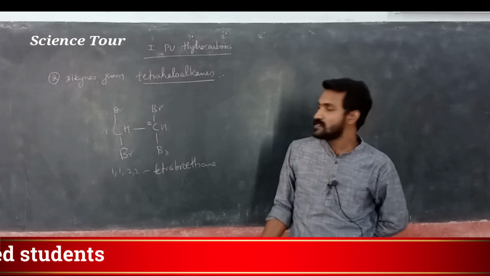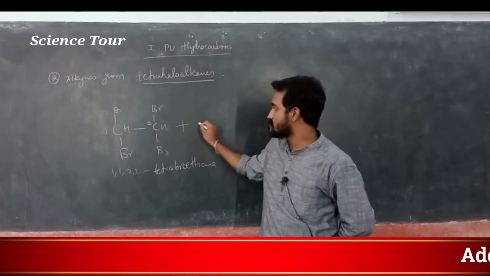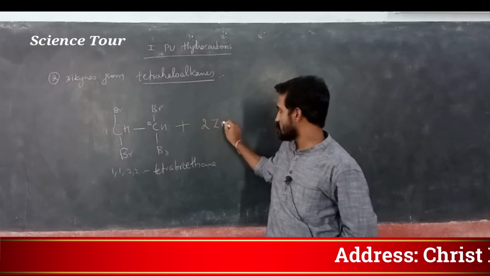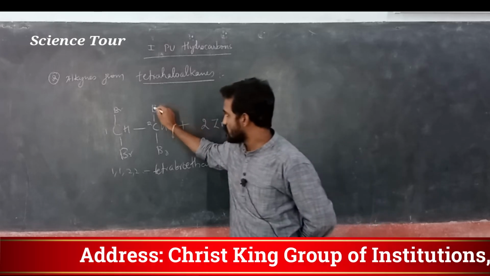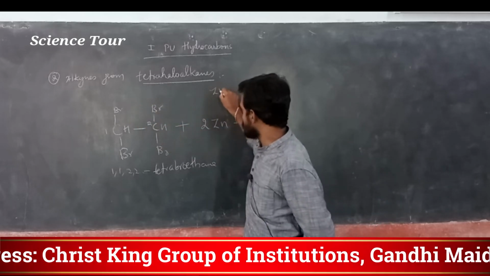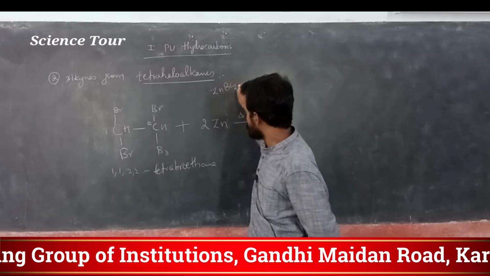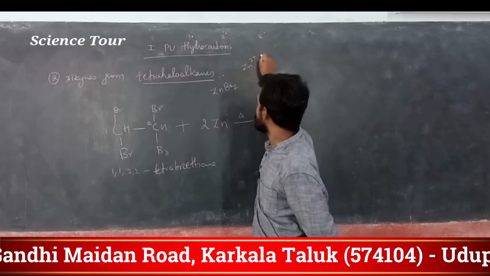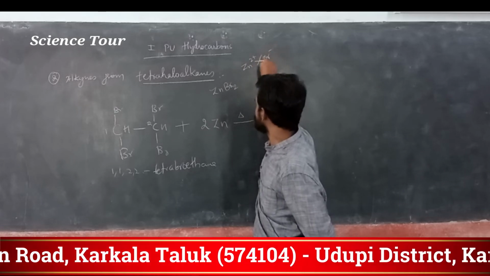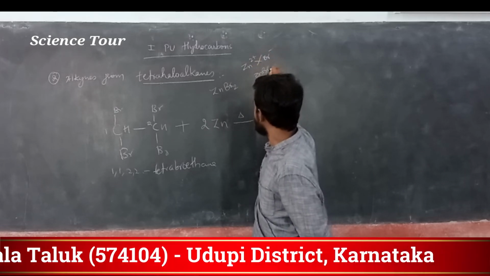Okay, my dear students, when it reacts with zinc on heating, it gives actually these products. See, 1 zinc can combine and remove 2 bromines. That means zinc 2 plus and bromide minus will give zinc bromide. Understood?